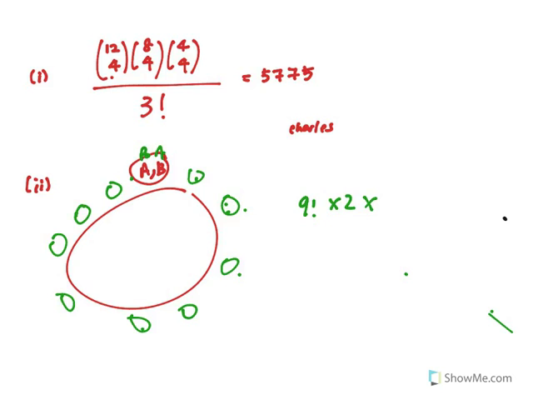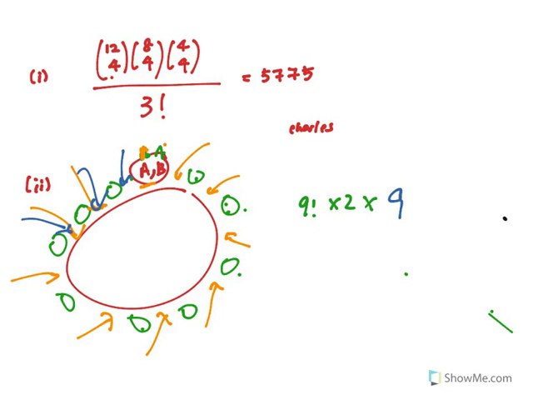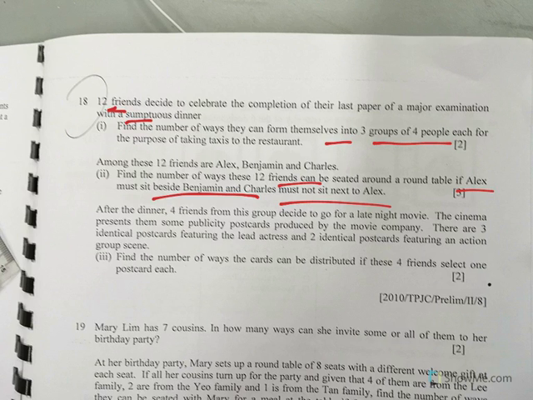Then next is to think about Charles. Now Charles must come in. How many ways can Charles sit, as long as Charles doesn't sit next to Alex? First scenario, Alex is here, so Charles has 9 ways to choose from. Another possibility is Alex is here, and I'll be choosing this part. So basically it's 2 times 9 ways. So the answer is 6531840. Okay, let's look at the next one.